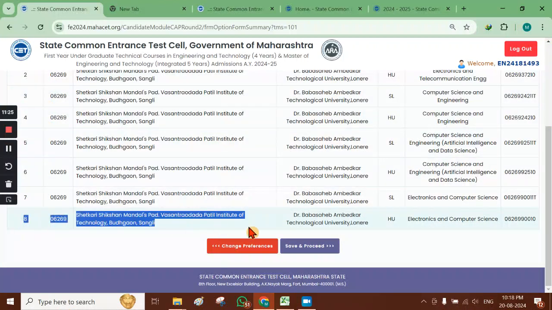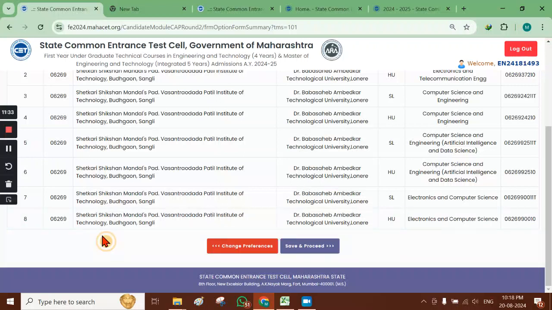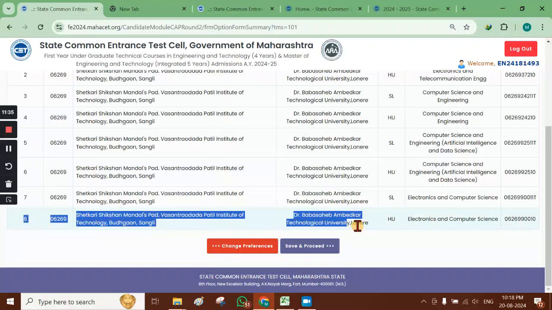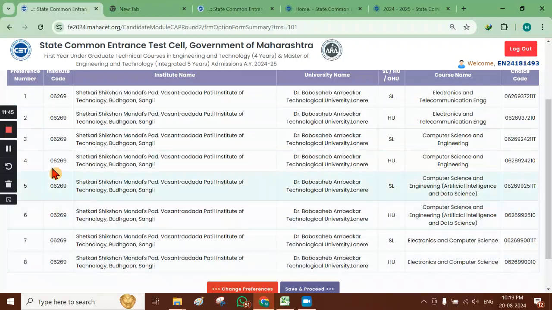Actually this last option is the betterment seat, the seat which we selected as a betterment in CAP round 1. It is automatically added at the last order of the option form. All the other options are above this in the order.